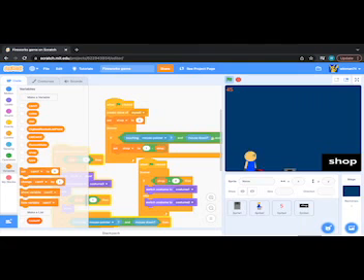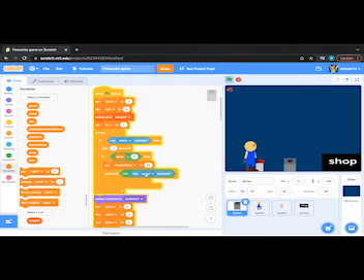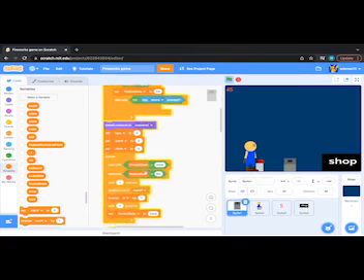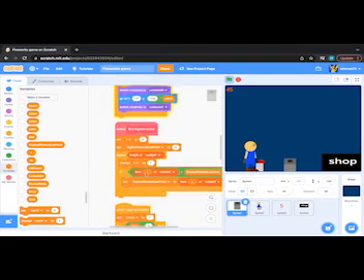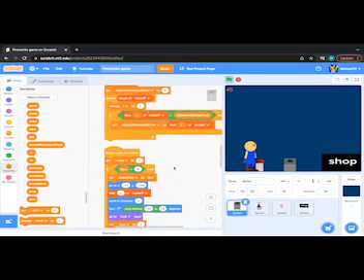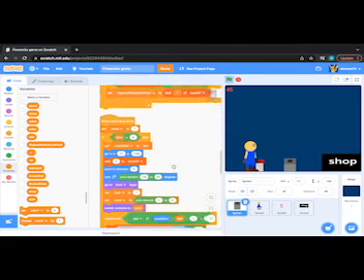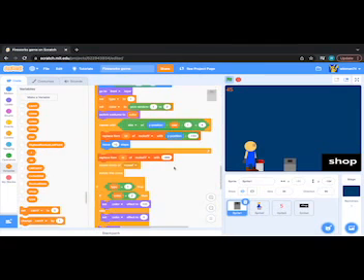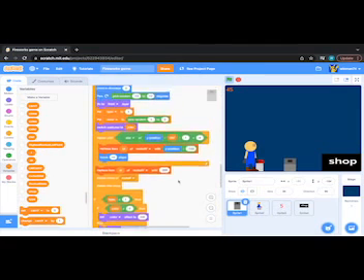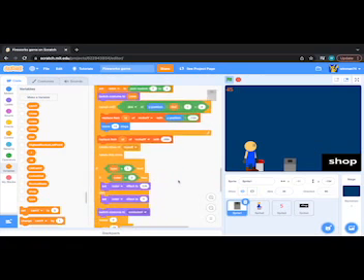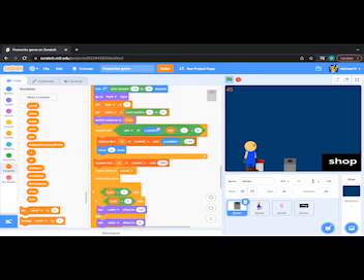It's not going higher. What is happening? Wait a second. The rocket should go higher. What is happening? The distance that it's supposed to be going is 30.